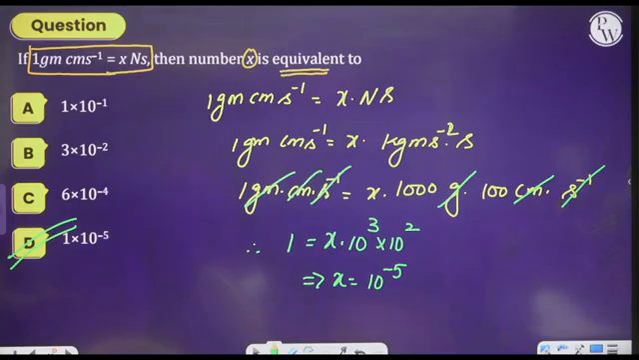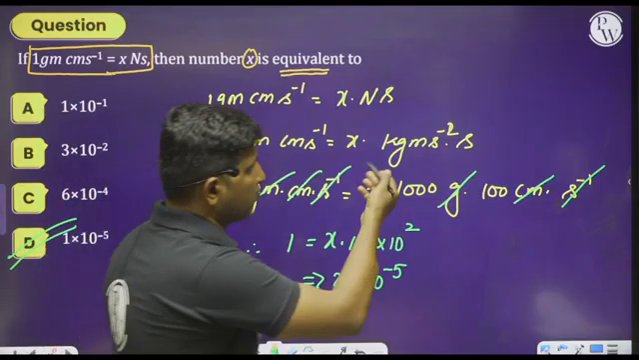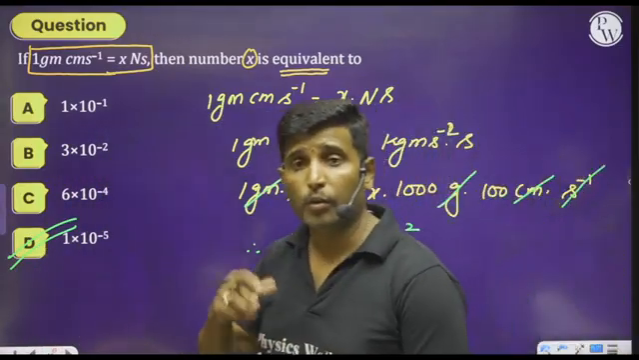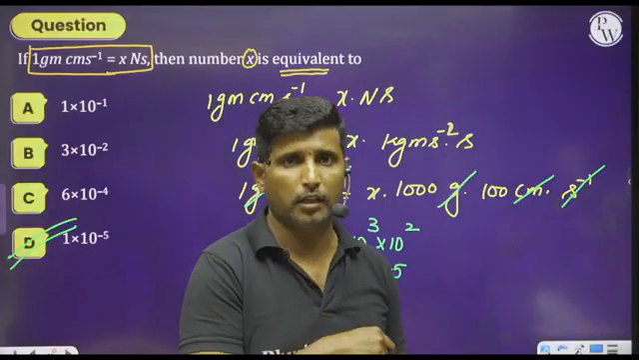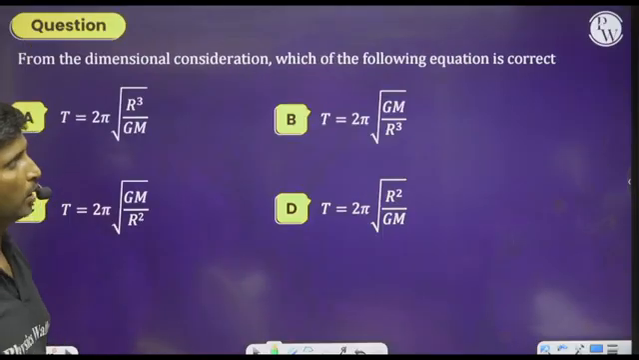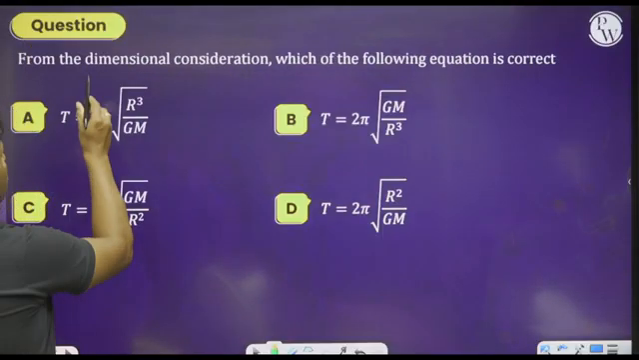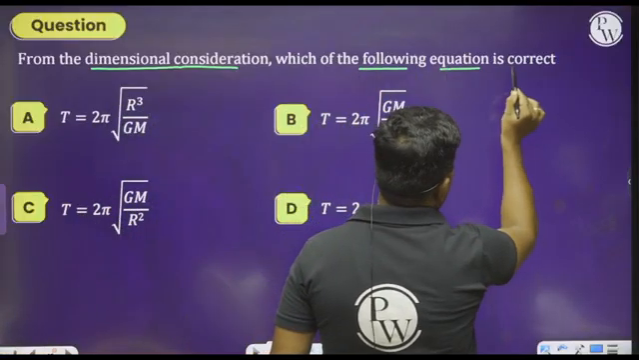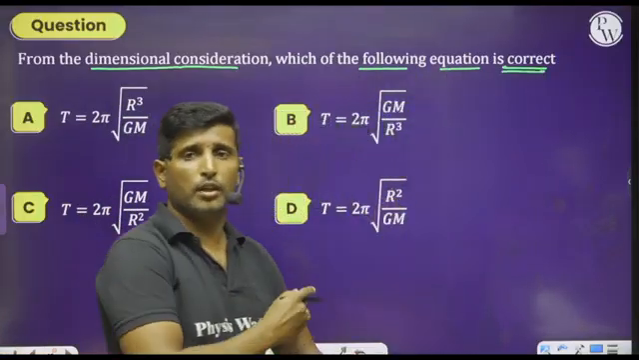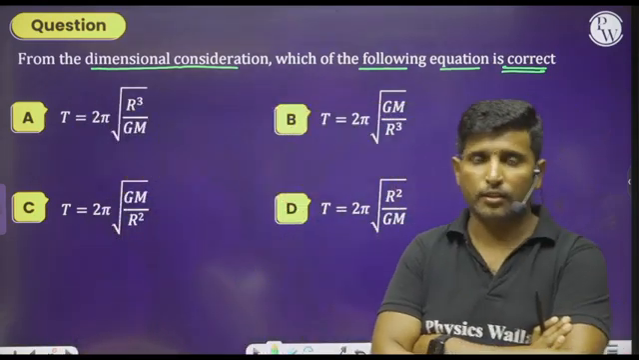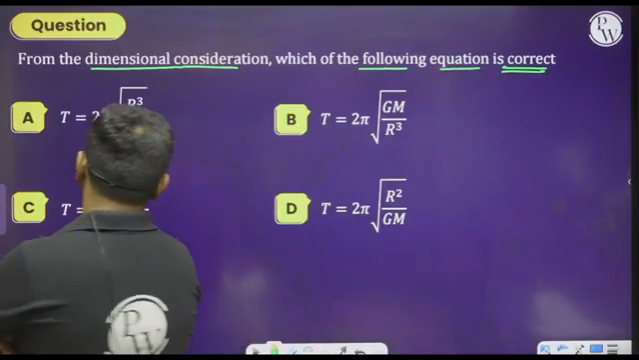Now similarly, let us move on to the next question. In this way also we can convert the unit of one quantity from one system to another system directly. Is it clear? Now let us move on to the next question. What are they saying to us? From the dimensional consideration, which of the following equations is correct? That means we have to go with dimensional analysis. So how can we do this?